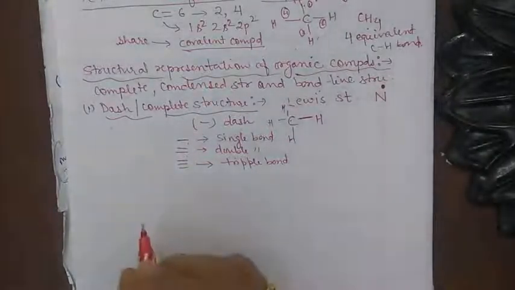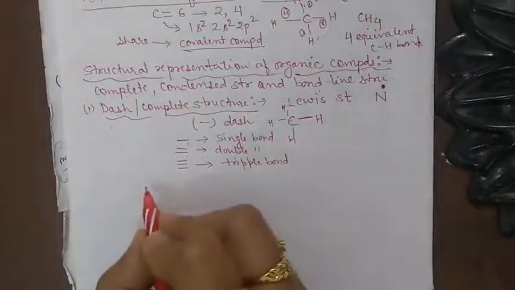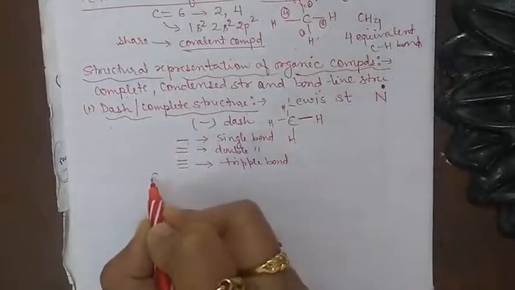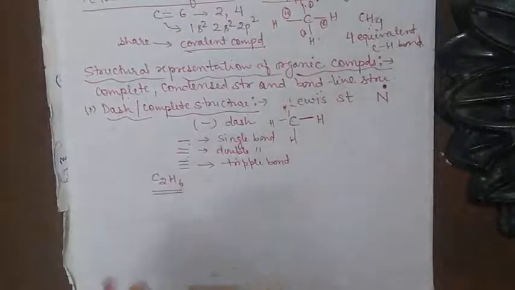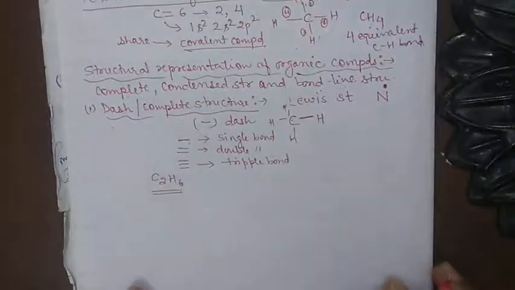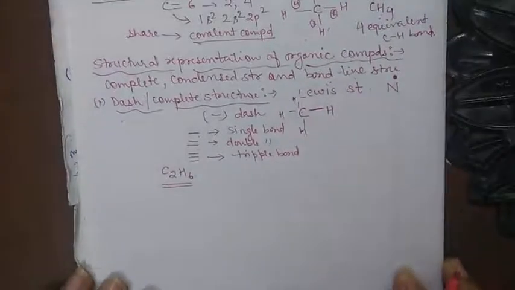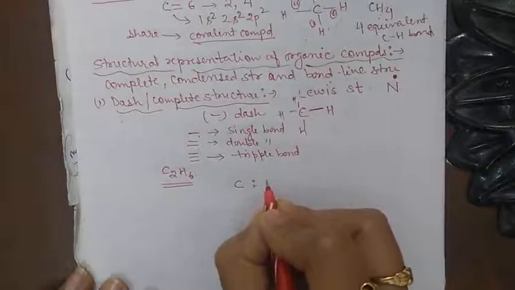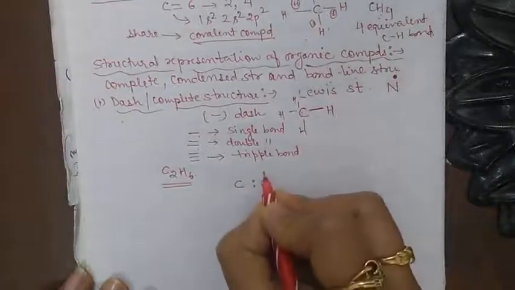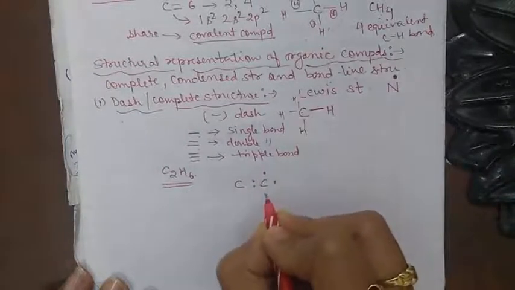For example, let us take the example of the Lewis dot structure of C2H6. Now let's make a Lewis dot structure for C2H6.